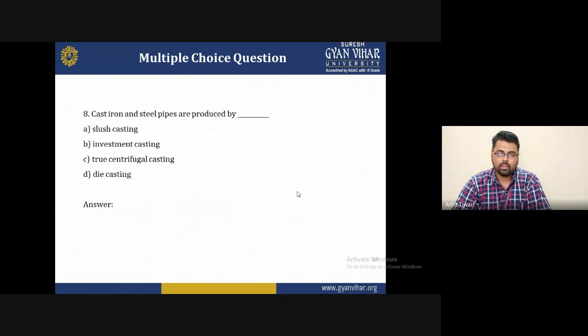Next question is: cast iron and steel pipes are produced by which of the following? The options are slush casting, investment casting, true centrifugal casting, and die casting. Please give me the answer. I think you will be able to understand after that casting.